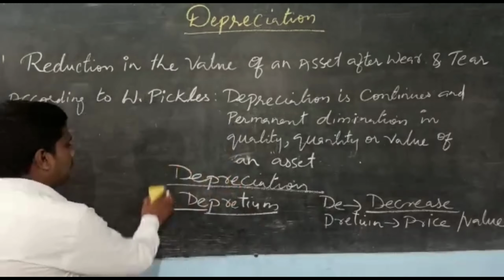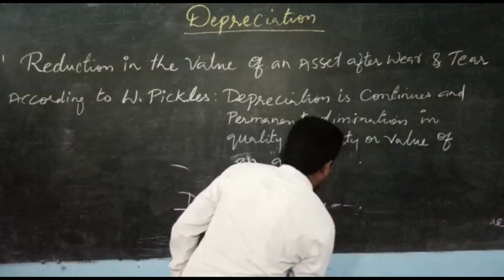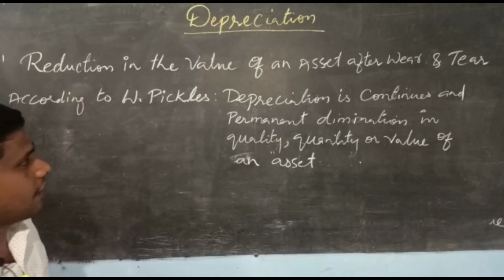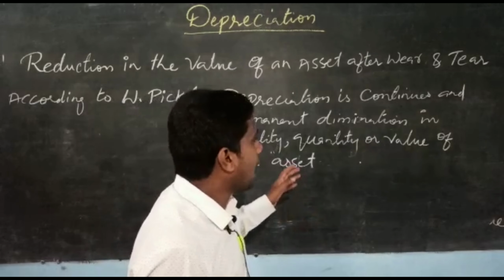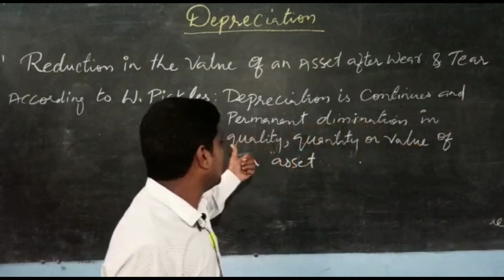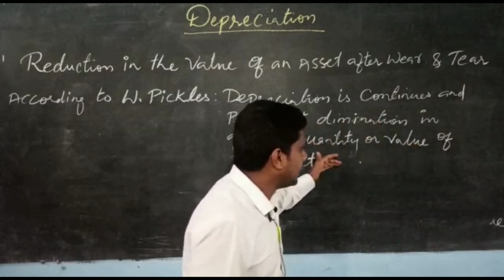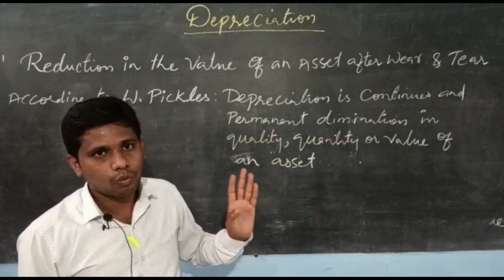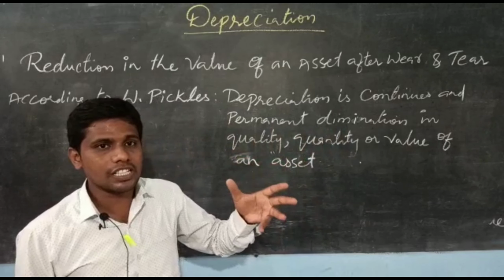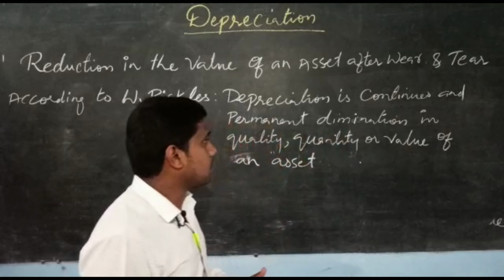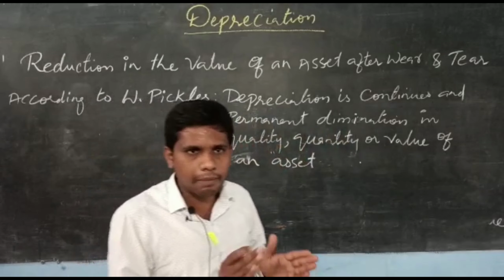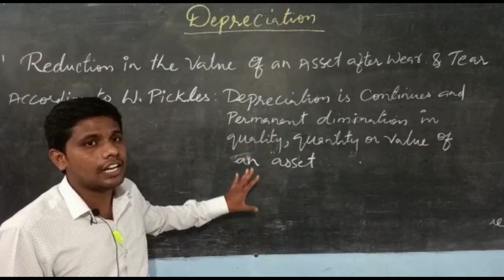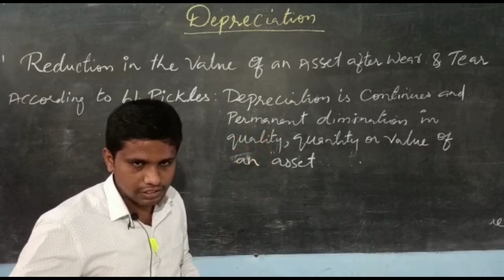So now we will see the definition by one of the authors, that is W. Peckels. He defined depreciation as continuous and permanent diminution in quality, quantity or value of an asset. What does depreciation mean? It means continuous as well as permanent. Permanently you are decreasing the value of the asset, that is called depreciation.